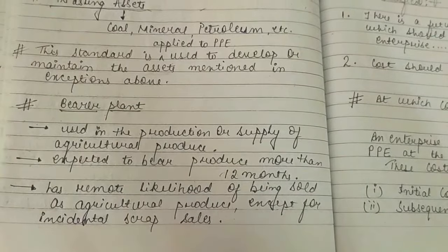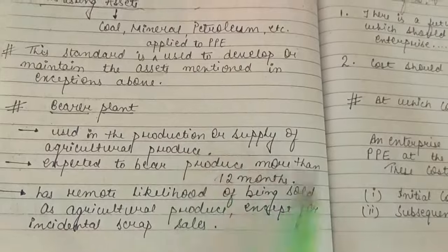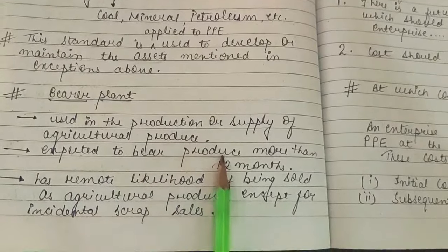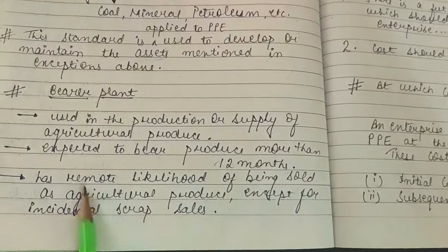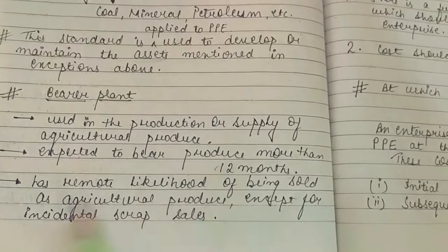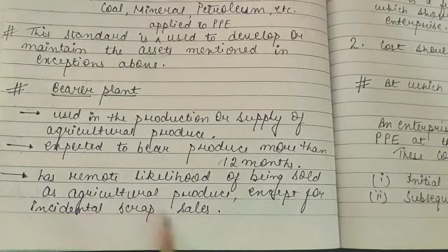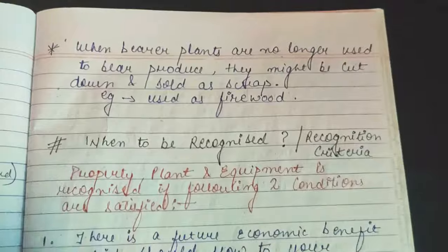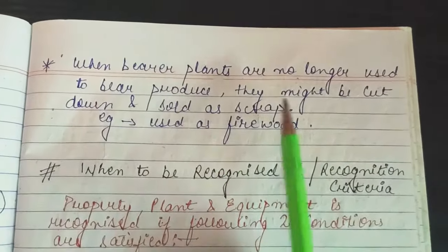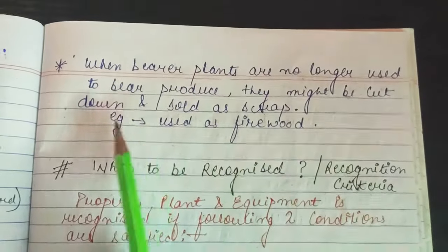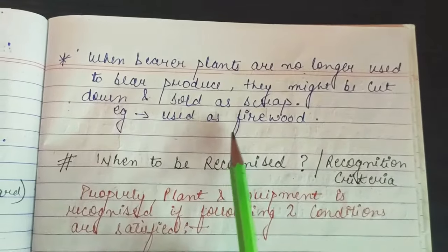So what does bearer plant mean? It means any plant used in the production or supply of agricultural produce which is expected to bear produce for more than 12 months, and has a very remote likelihood, meaning very little likelihood, of being sold as agricultural produce except for incidental scrap sales. When bearer plants are no longer used to bear produce, they might be cut down and sold as scrap, for example, wood that is used as firewood.